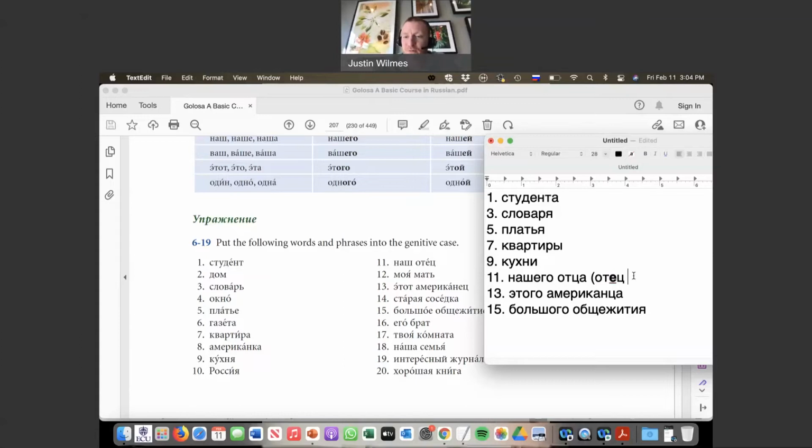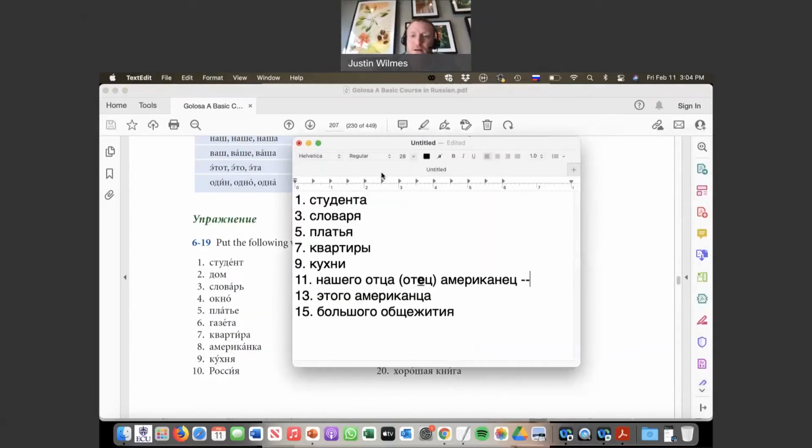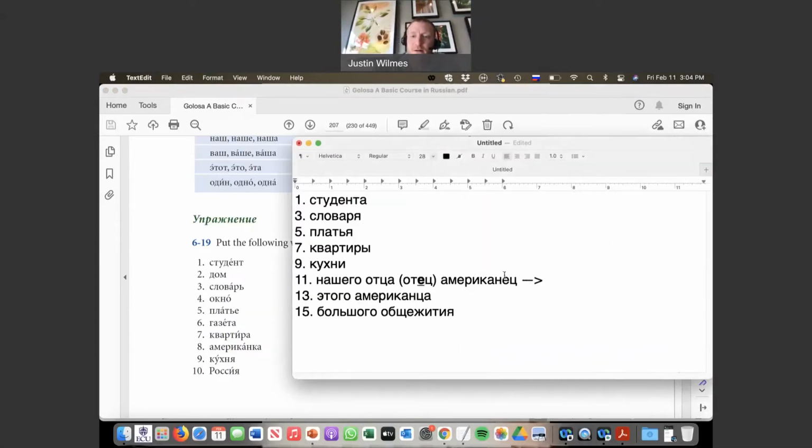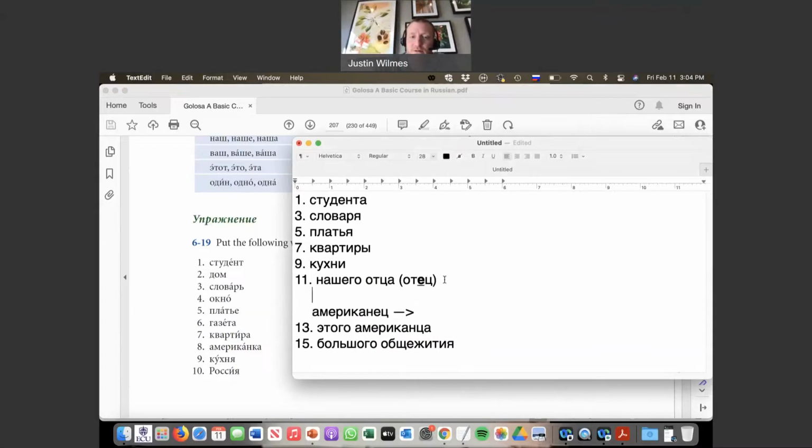We saw this before with Amerikanец. When you make it plural, it becomes, for example, sorry, one second. Make things a little clearer. Amerikanцы. And that ye that was here drops out, right? That's a fill vowel. Those happen from time to time.